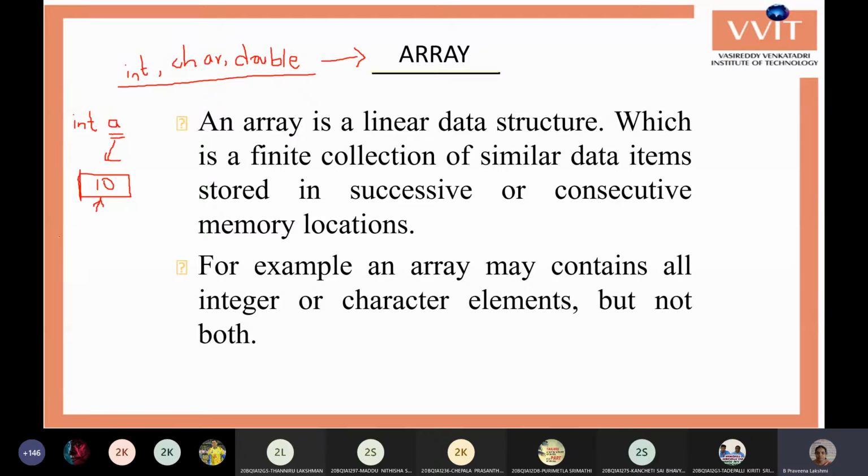Next day, if I get 5 subjects' marks, I want to store them in different variables, so I create 5 variables: A, B, C, D, E.